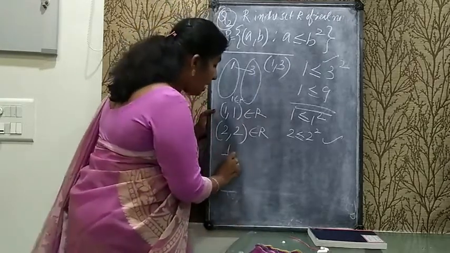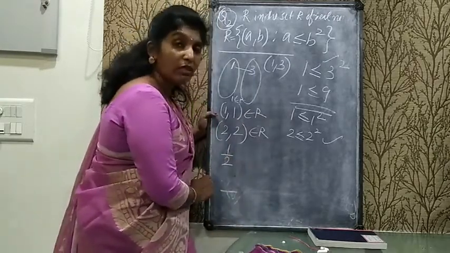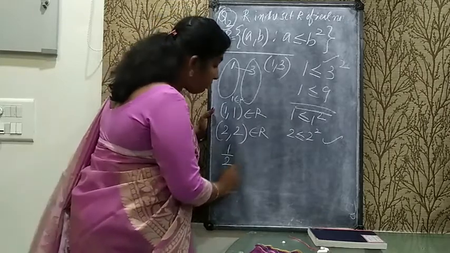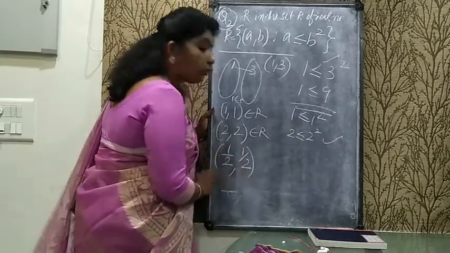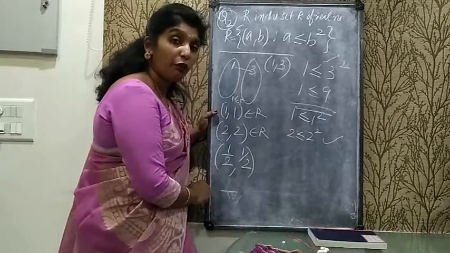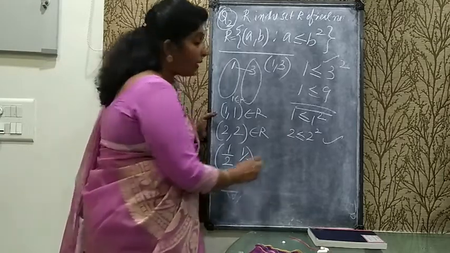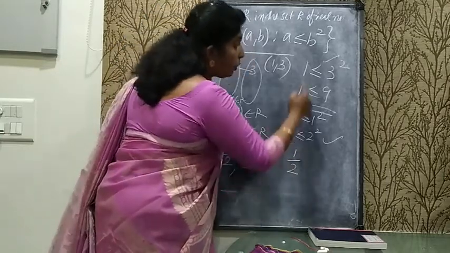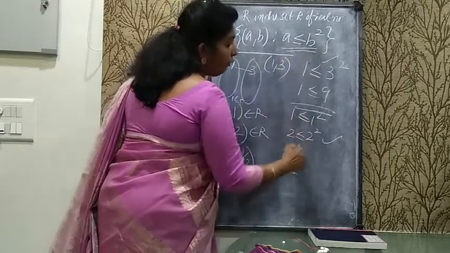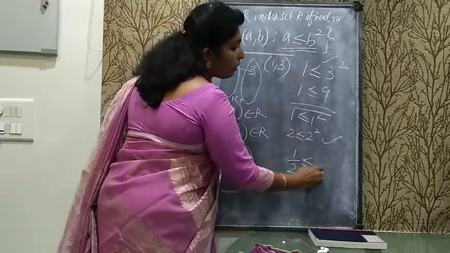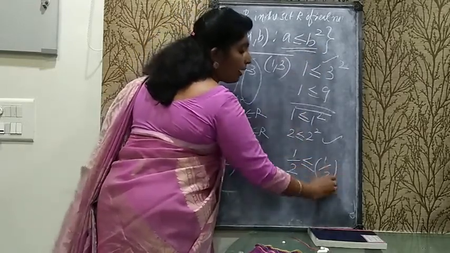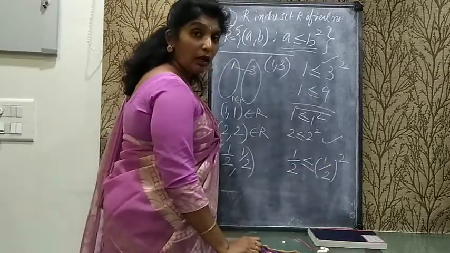But if I am taking half, will it satisfy or not? If I am taking 1 by 2, will this 1 by 2 belong to the relation? Just to check it. 1 by 2 less than or equal to 1 by 2 square. Is it possible here?